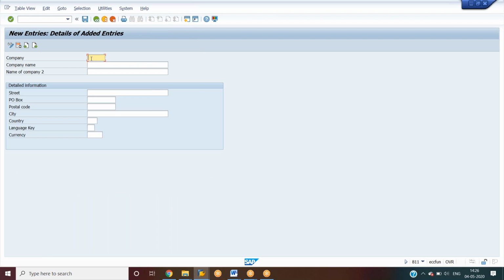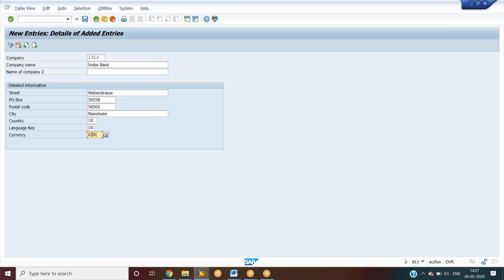So let us create a company called 1313, Indus Bank. We have to give the state, city, country, language key, as well as currency euro.